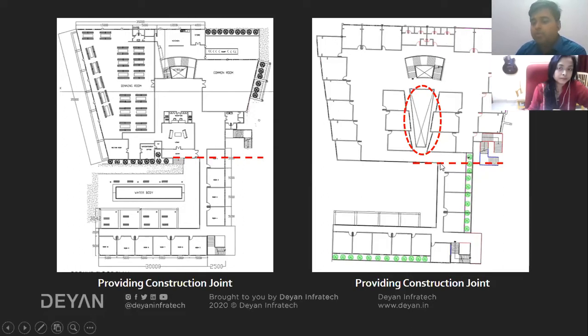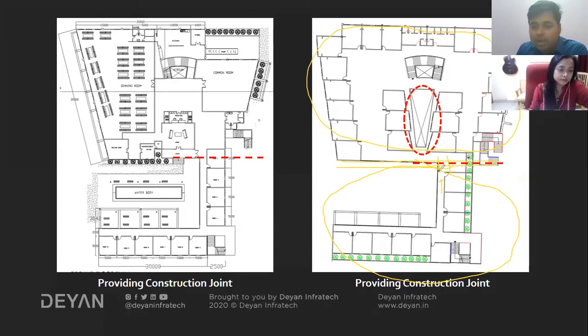I'll annotate it: this will be one part, and this will be a separate part. Both will be constructed separately, and then a small passage will connect these two buildings. I see there is already an existing passage. So just the base of these two structures will be separate. That is the thing I was talking about.